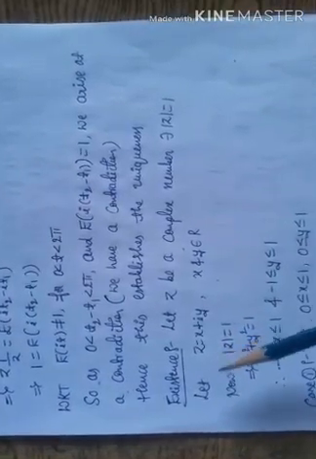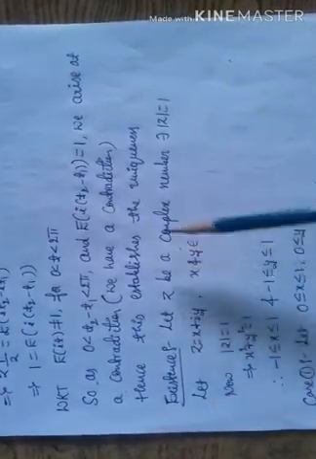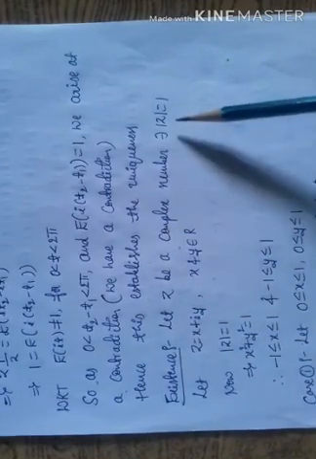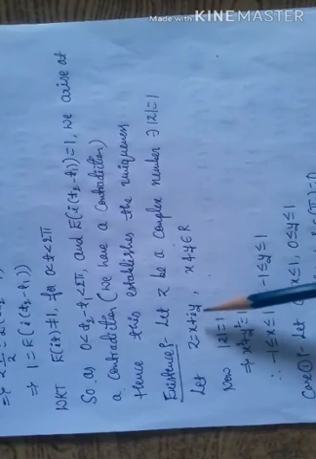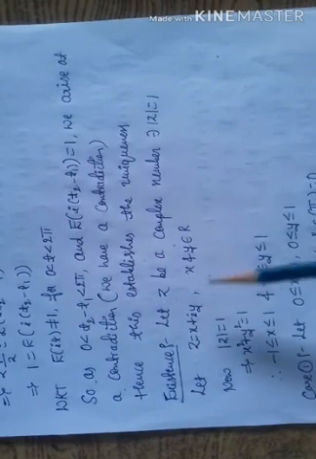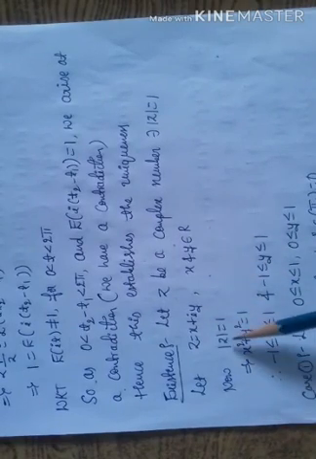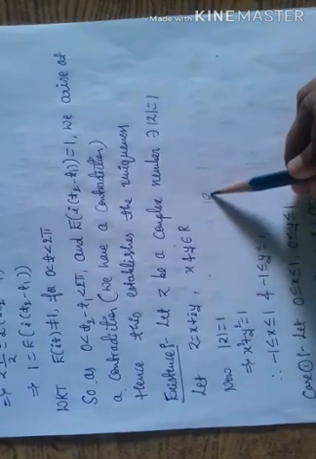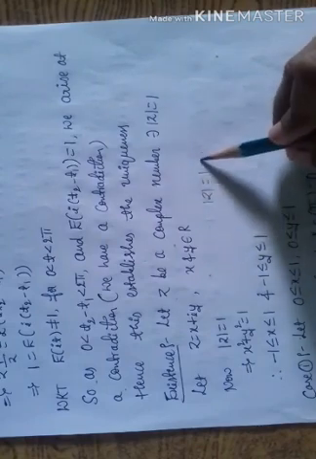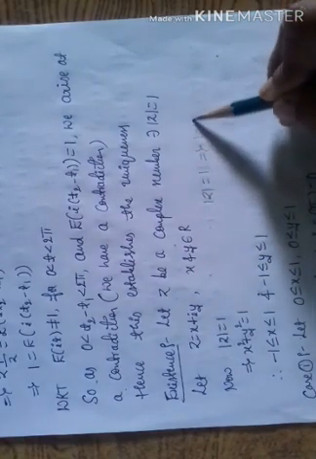Existence. Let z be a complex number such that mod z is equal to 1. Let z is equal to x plus iy, where x and y belong to R. Now mod z is equal to 1. This implies mod z squared is equal to 1 squared.